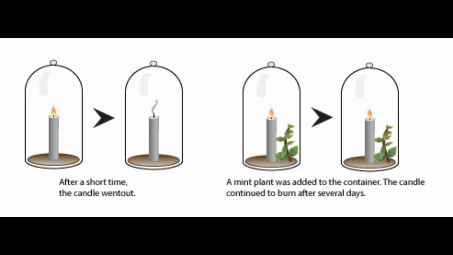He discovered that although a candle burnt in a closed container, when he kept a living sprig like mint in the container, the candle kept glowing. From this, he understood that the gas which was used by the candle is replaced by the mint plant.